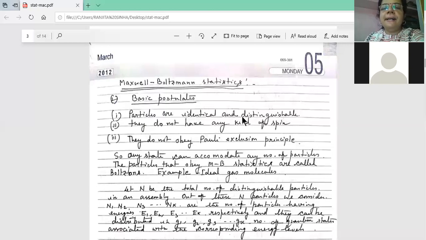Particles are identical and distinguishable. They do not have any kind of spin. They do not obey Pauli's exclusion principle, so any state can accommodate any number of particles. The particles that obey MB statistics are called bosons. Example is an ideal gas molecule.